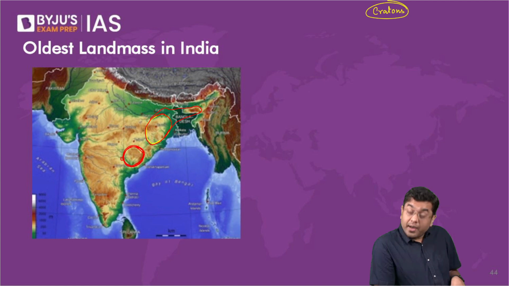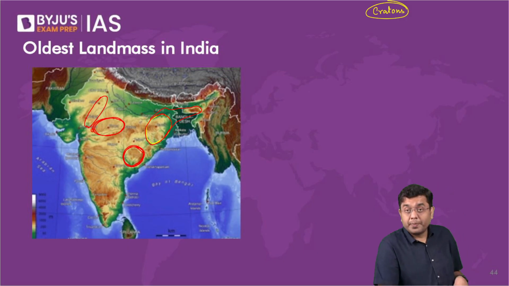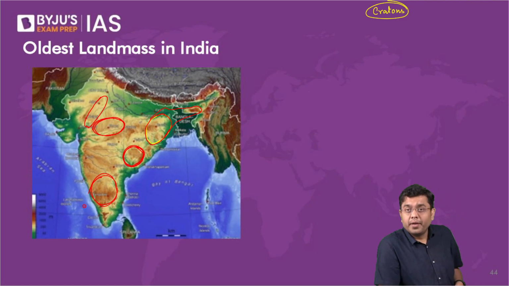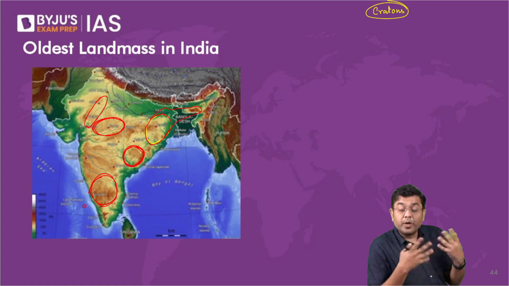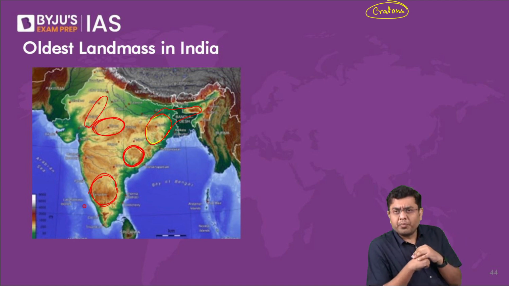Then, again, around the same time, sometime later, you had a creation of a landmass here. Formation of the Aravallis would happen. You had the formation of the Bundelkhand craton. That also came into existence. And also, you had the creation of the Karnataka craton, the Dharwar craton. These were the building blocks of the entirety of the subcontinent that we see now. These were created as a result of the volcanic processes.